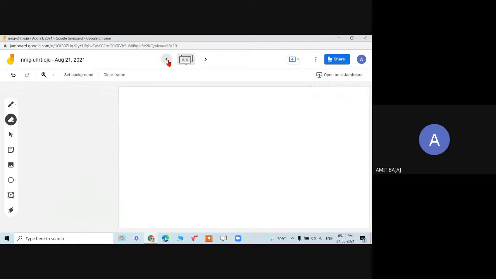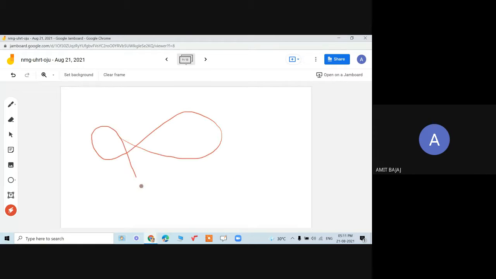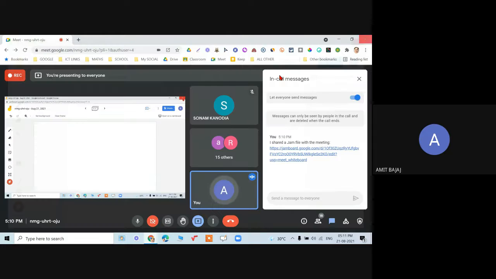I can have the sticky note, I can go on adding the image, the basic shapes can get added, I can write, and even I can point out on something. So that kind of a pointer is available. So these are different options, but that we'll be covering later on.